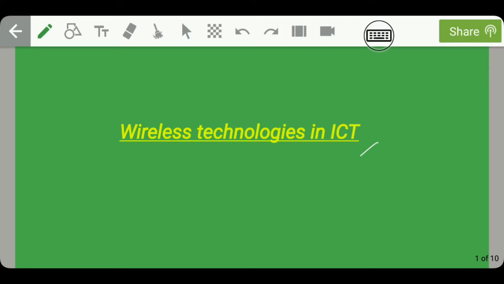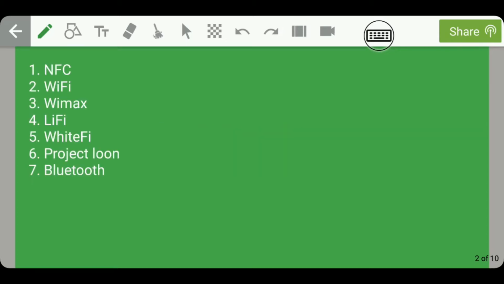Therefore, there are some technologies which we are using to establish the connection in wireless mode. So we are going to discuss today about these technologies. Guys, these technologies are NFC, Wi-Fi, WiMAX, Li-Fi, Project Loon and Bluetooth. So we have various wireless communication technologies which we are using in networking in ICT.